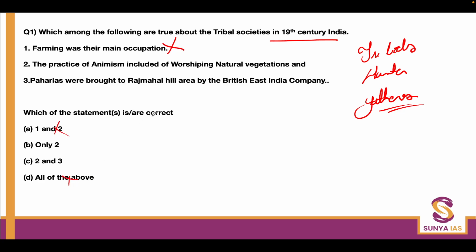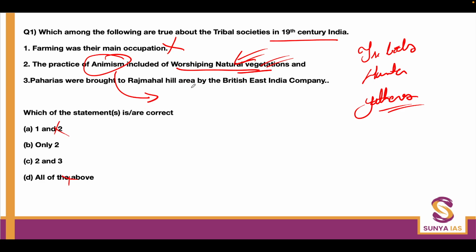Then the second thing which you need to know is that the practice of animism included worship of natural vegetation. This is very widely known. Animism is actually a generic word. It is not only the tribal religion. Any religion about which one doesn't have any idea is usually called animistic. Even when the Britishers first came to India, they considered Hinduism to be animistic in nature. So this statement is right.